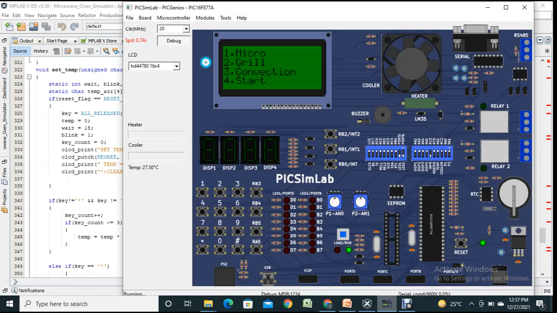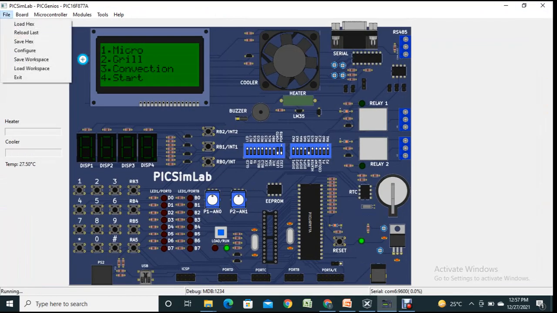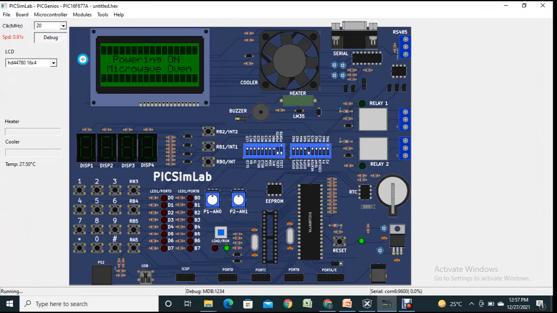Now let's see whether this code works or not. File, let's reload last. So these are the four modes in a microwave oven. We will select the first mode. It is showing power 900 watt. Let's set the time. For our convenience, we will set the time for 5 seconds.